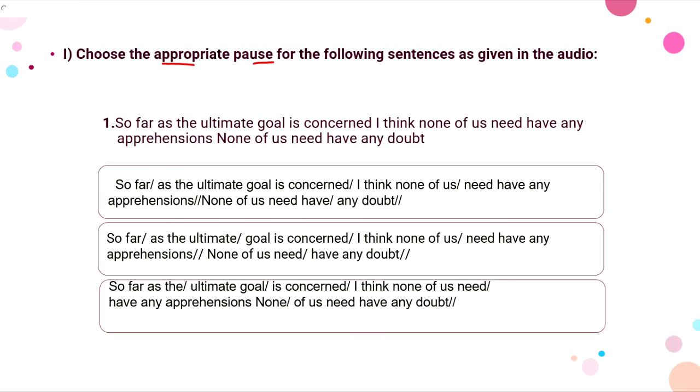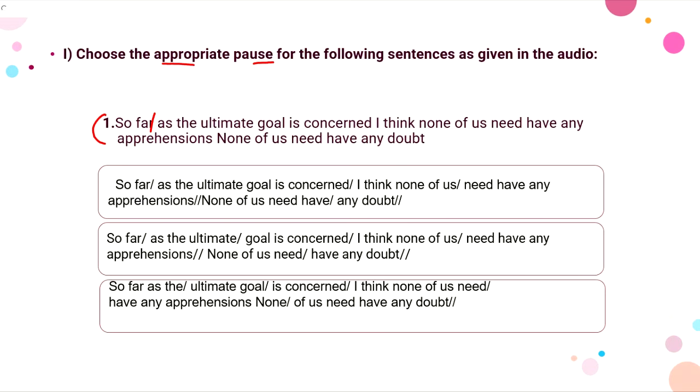So here in the first question we have: so far as the ultimate goal is concerned, I think none of us need have any apprehensions. None of us need have any doubt, right? So we have to figure out where we make a pause after pronouncing a couple of words, or maybe a sentence, right?